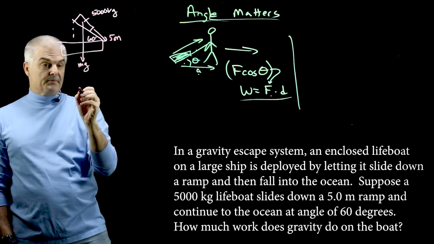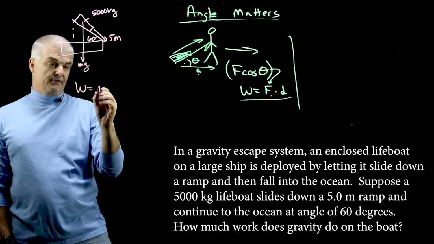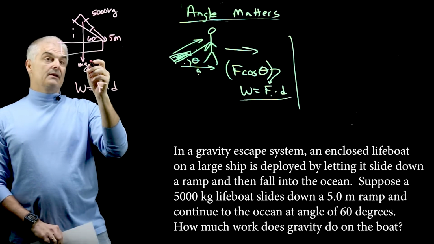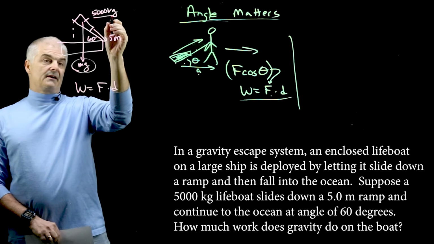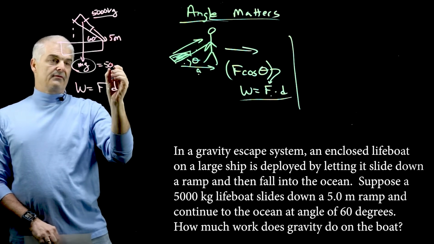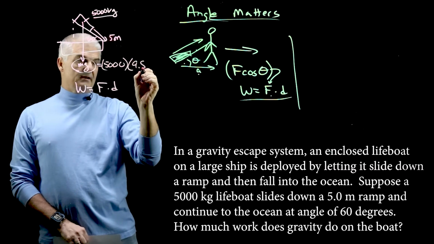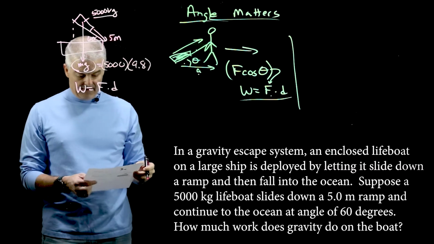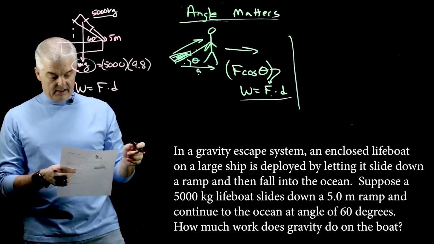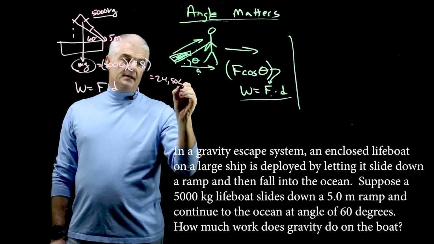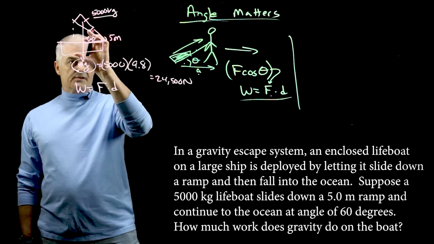Well, again, we're going to do work is equal to force times distance. But now we have this angle thing right here. And we need to figure out what this is. We know the mass is 5,000, and g, of course, is 9.8. So I've got to find the force. You take 5,000 times 9.8, you get 24,500. That'll be newtons. But this is the force downward, right?